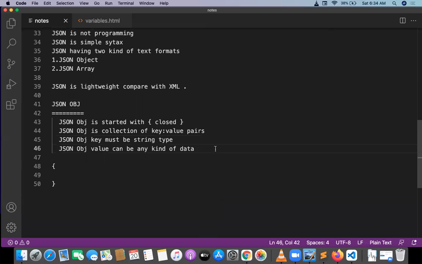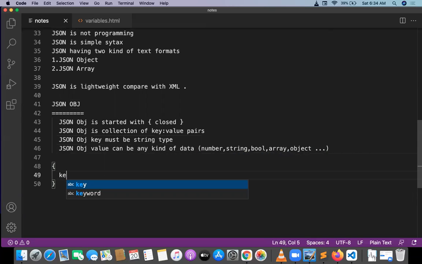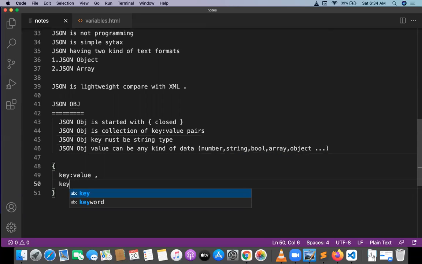It means what? The value can be a number, string, boolean, array, object, etc. Since the syntax is very simple: key colon value, comma, key colon value, comma, key colon value, etc. So we can provide any number of key colon values, but the last key value pair does not have a comma.